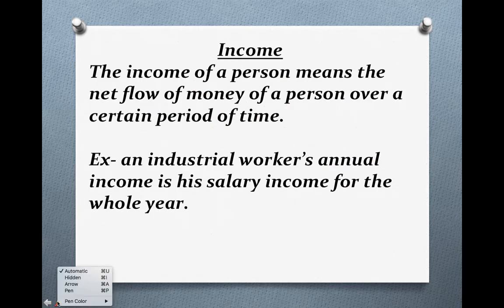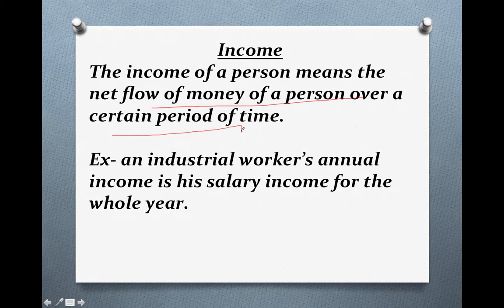Now what is income? The income of a person means the net flow of money to a person over a certain period of time. The money which is coming to you regularly, the flow of money coming regularly, say monthly, over a certain period of time, that is known as income.